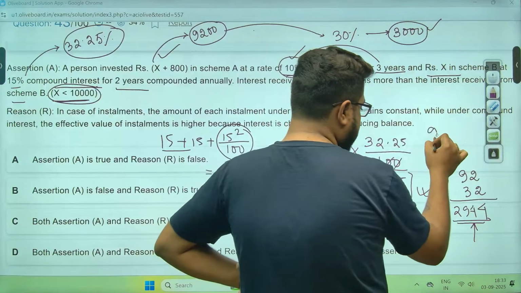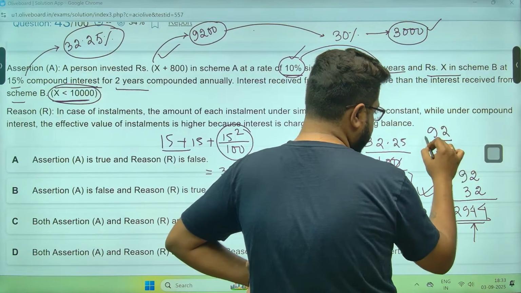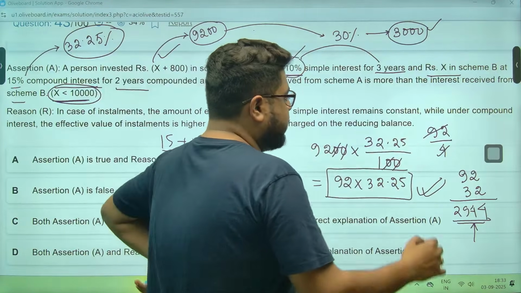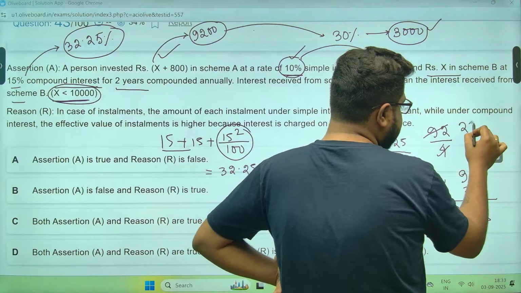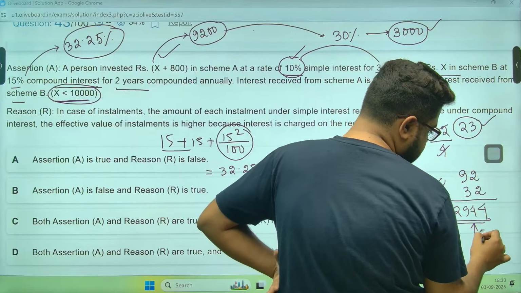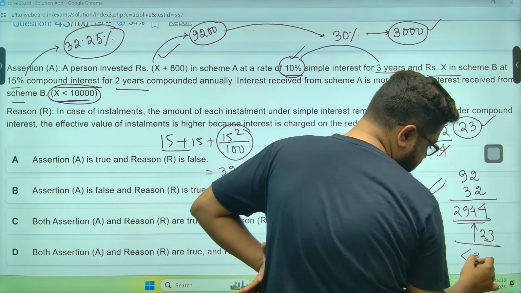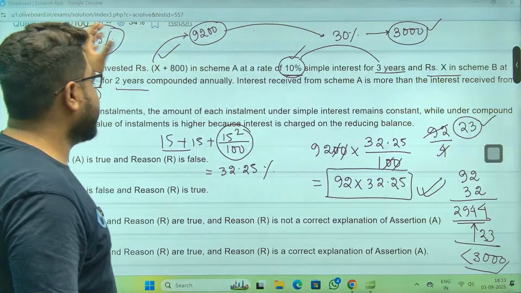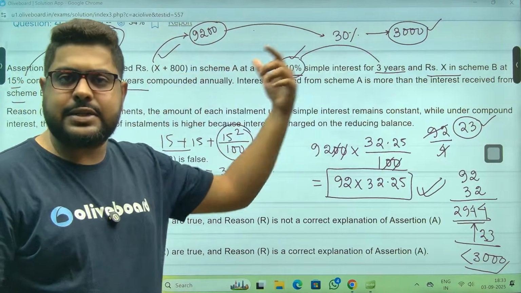And 92 by 4, if you do, extremely sorry, I guess, 92 by 4 is 23. Right? So this is less than 3000. Whatever you do, this is less than 3000. So meaning A is giving more interest than B.